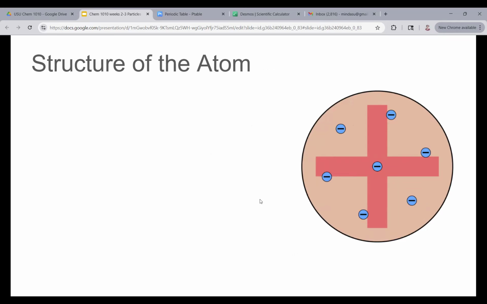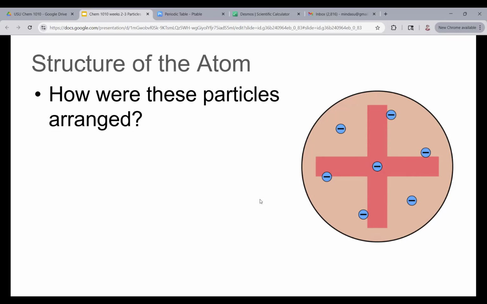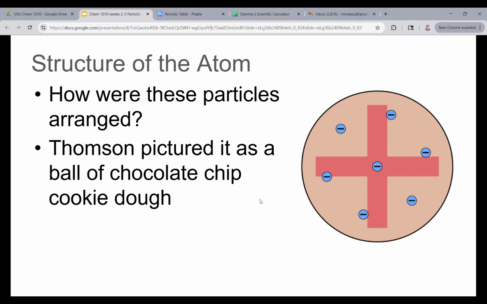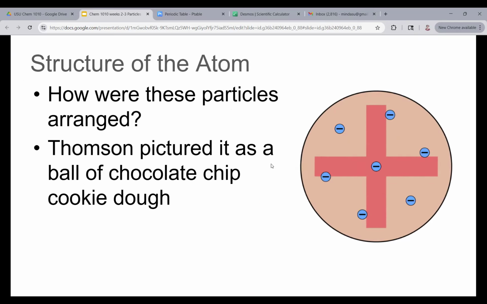He took all of this into consideration and tried to determine how these particles were arranged. And he pictured it like a ball of chocolate chip cookie dough. He called it the plum pudding model.